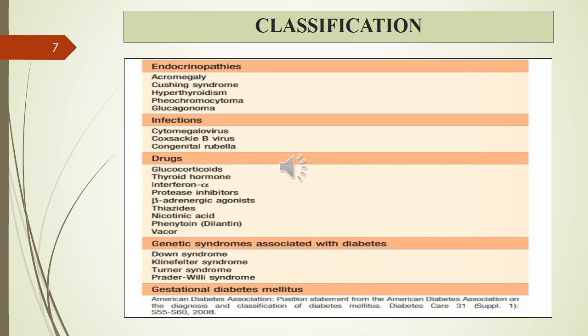Endocrinopathies. There are some infectious agents which can damage the beta cells of the pancreas. Then there are many drugs in front of you which cause hyperglycemia in a person. Apart from that, there are some genetic syndromes which are associated with diabetes. Then the last one is gestational diabetes mellitus, during pregnancy.